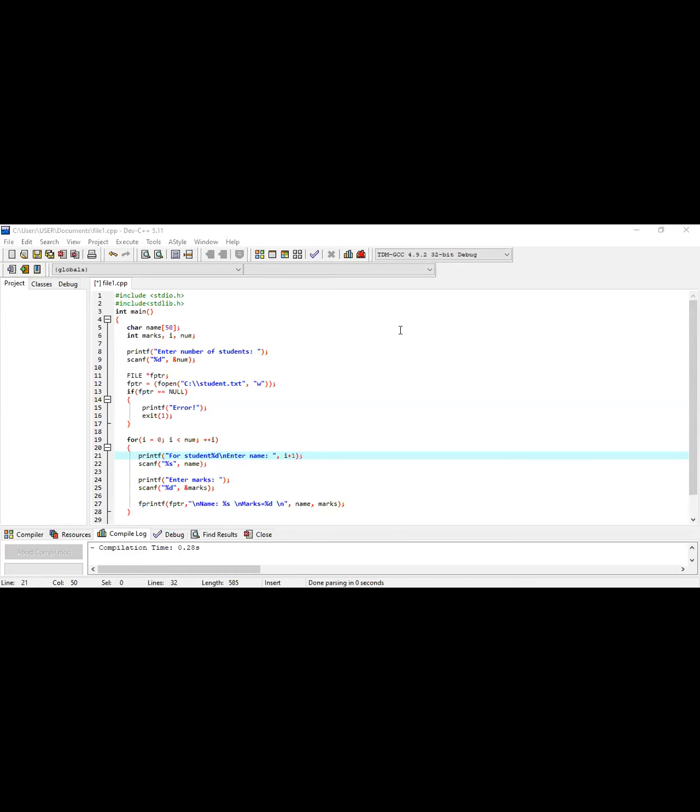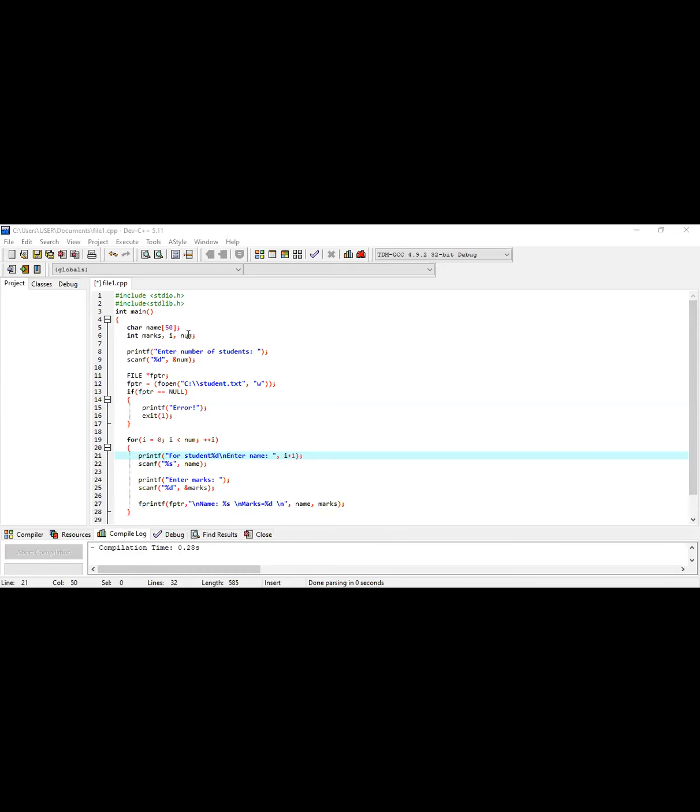So simple, there is a name. Obviously this name is a student name, and there are marks. So I'm going to store the marks, the name, and roll number. I'm going to print that one when we print the information of a student.